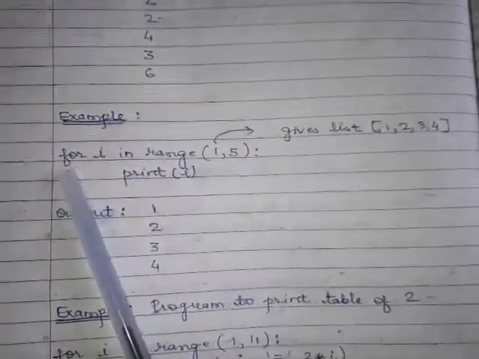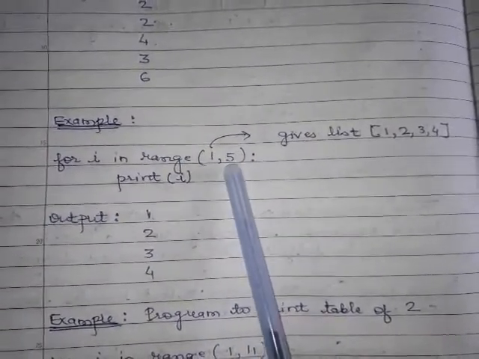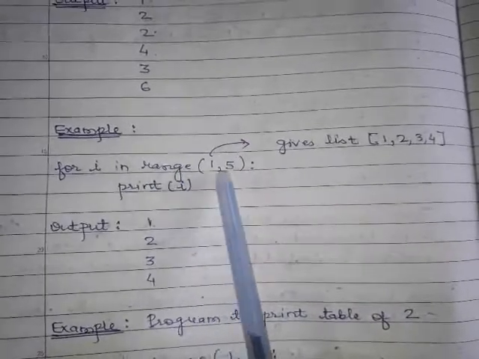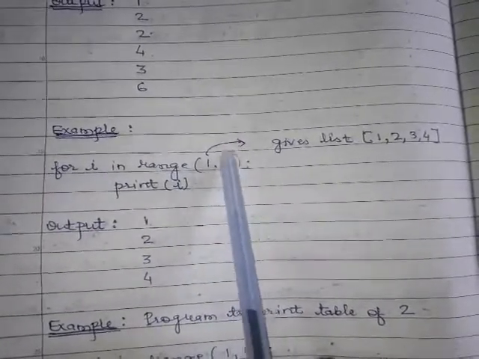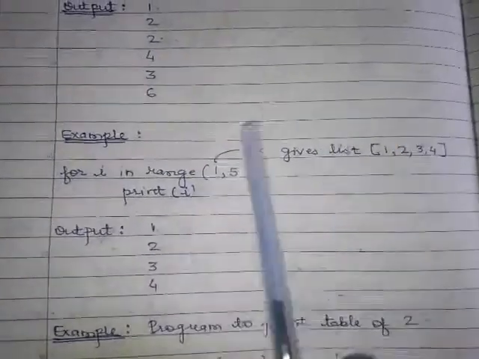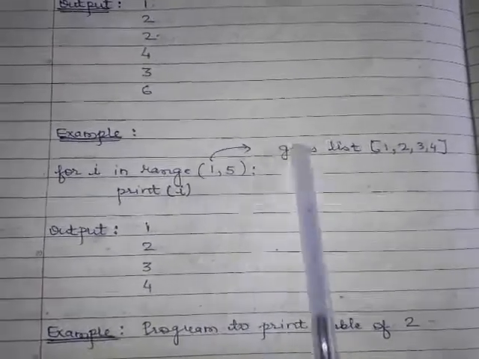Now let us see another example. for i in range(1, 5). Here the range function is used, and this is our variable. So what will this range function do? It will return a list. We will see this in our last topic. Let us see what the list is.